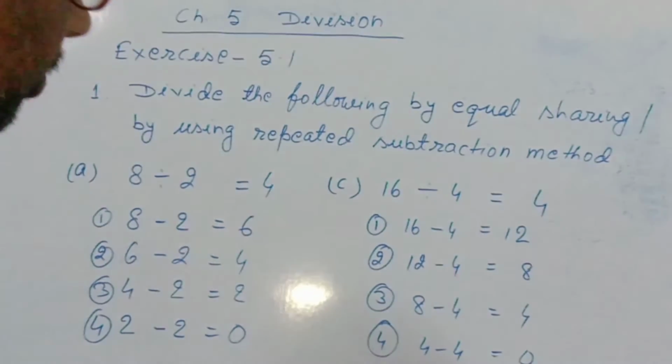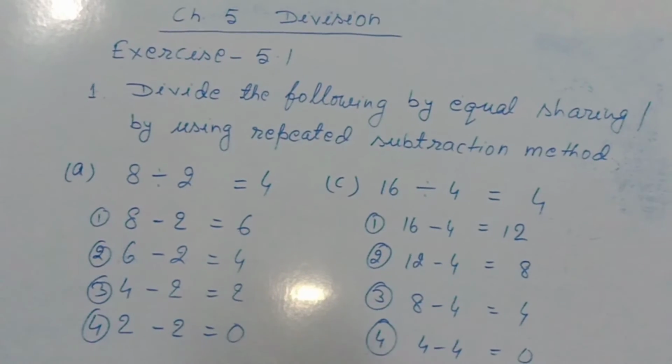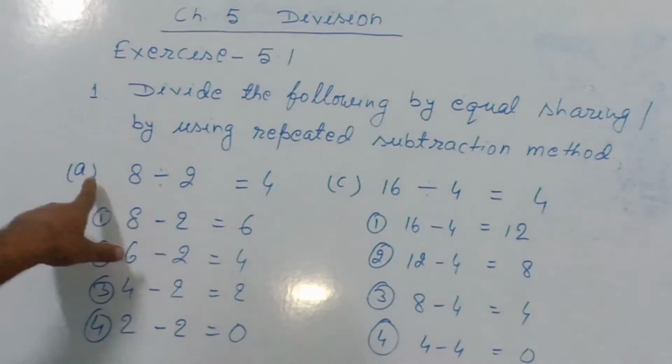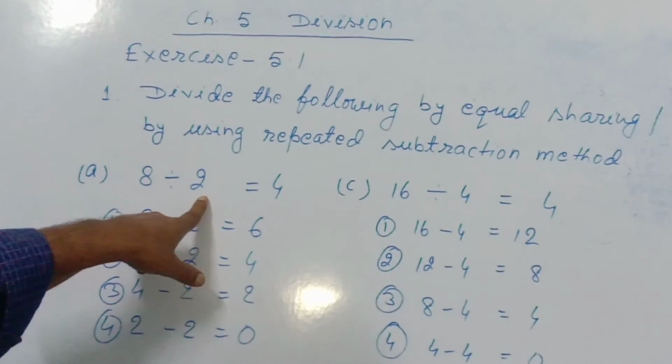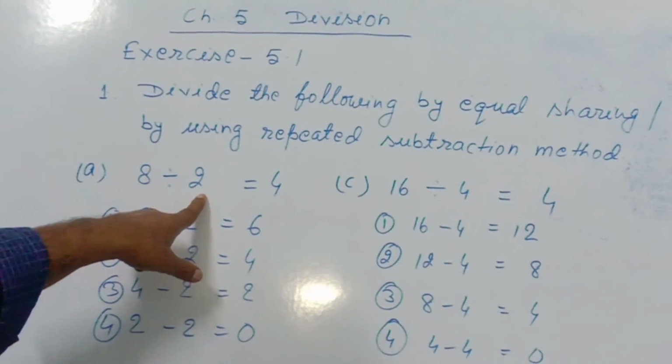Chapter 5, Division, Exercise 5.1. Divide the following by equal sharing or by using repeated subtraction method. Question number A. 8 divided by 2. How will we divide this by repeated subtraction method?